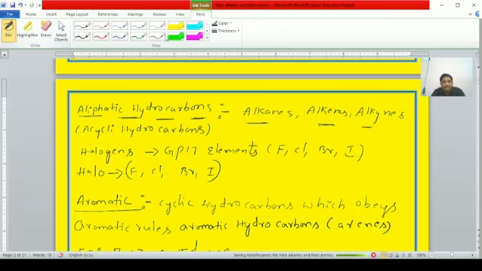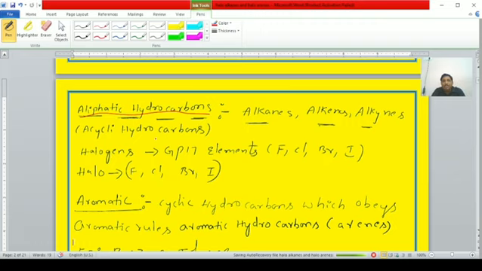Observe the cursor, students, clearly where I am placing the cursor, with a red mark, then it will be very easy to recognize. Aliphatic hydrocarbons. Generally, acyclic hydrocarbons are known as aliphatic hydrocarbons.